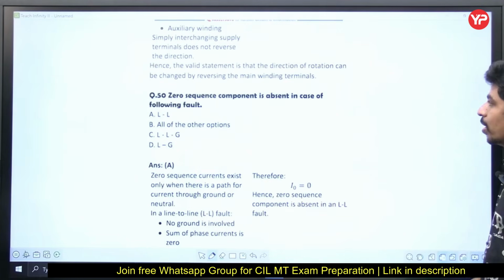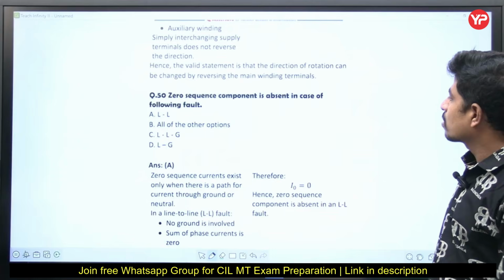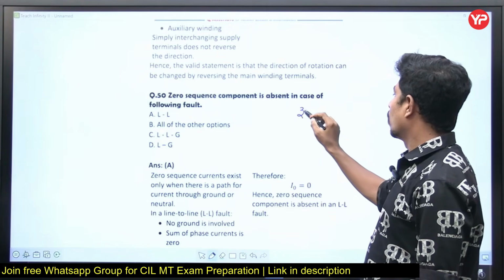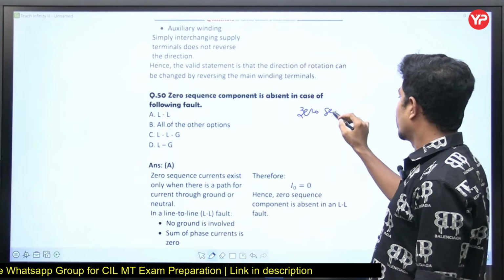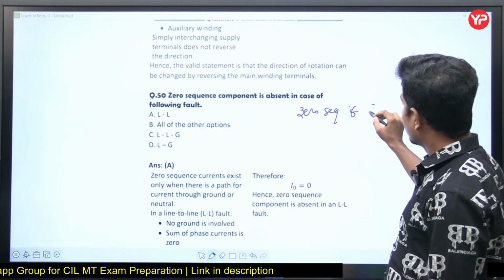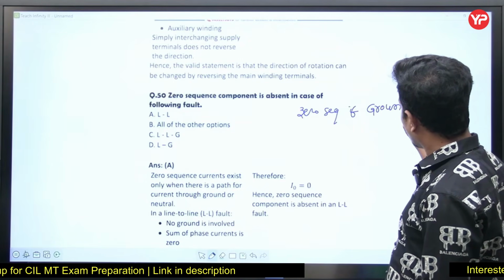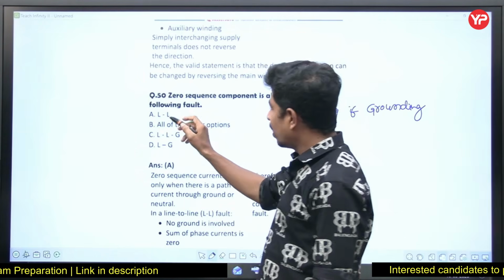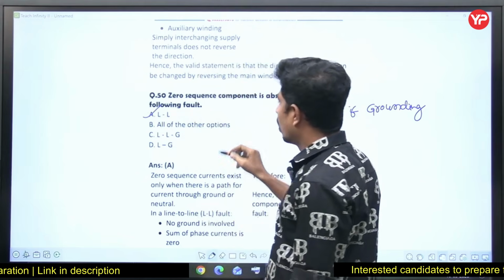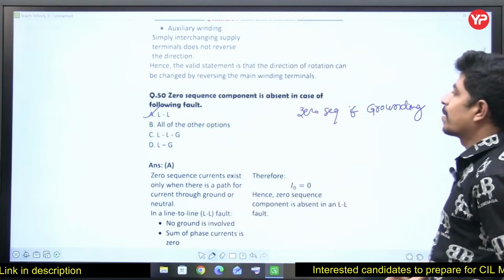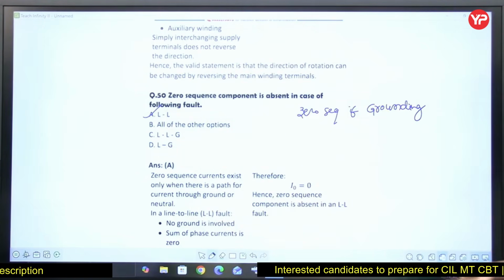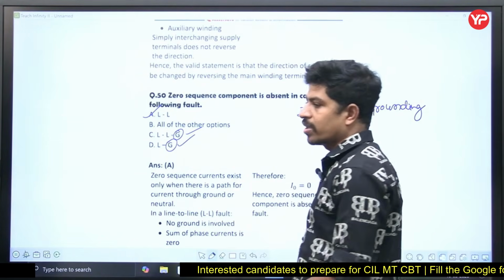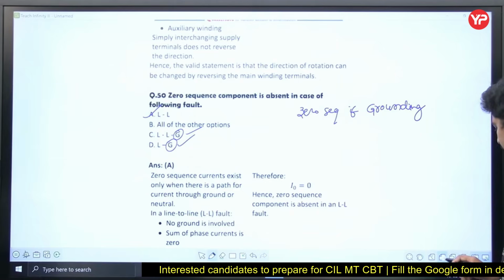That statement is also related to single phase induction motor. Zero sequence components are absent in case of... See, zero sequence components will be present if grounding is there. If the fault involves grounding, then zero sequence components are present. So in LL there is no grounding, therefore zero sequence is absent. Yes, in LL zero sequence is absent. In this, zero sequence is present. Why? Because grounding is there. It means the fault is associated with the ground. Right? That's a very simple point. Okay.